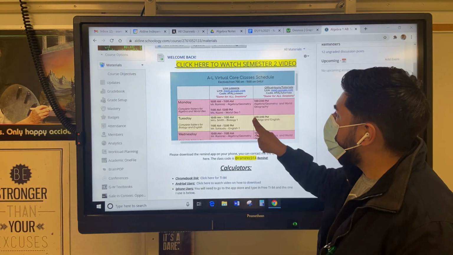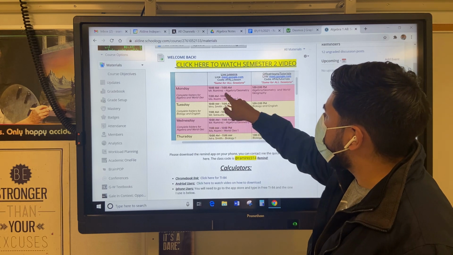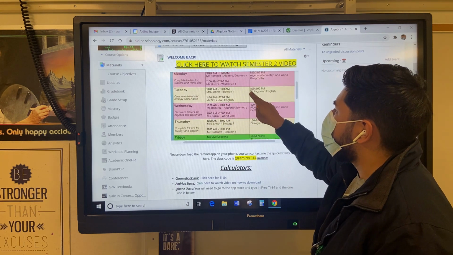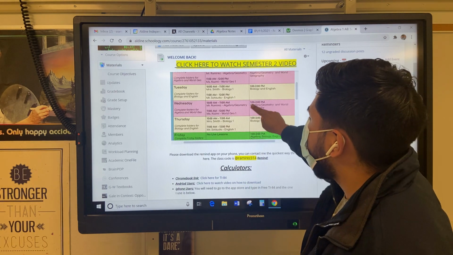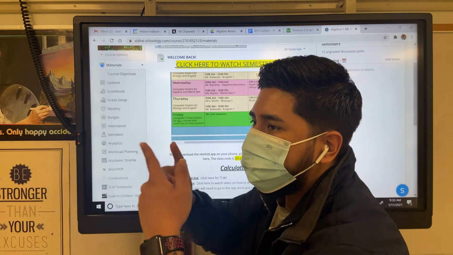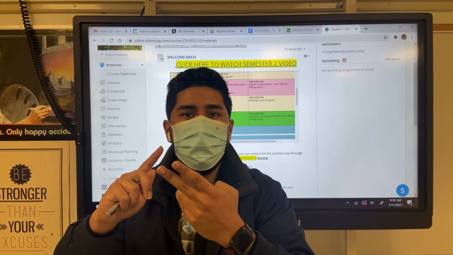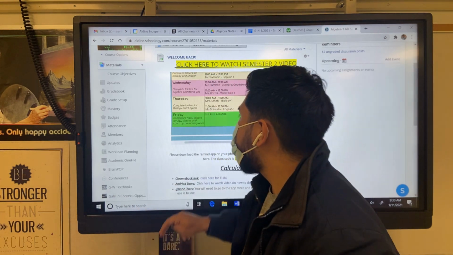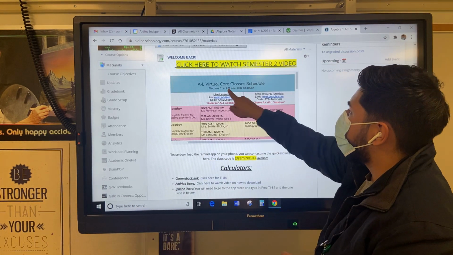We have a schedule where Mondays and Wednesdays you're going to be with algebra or world geography. Tuesdays and Thursdays, it's biology and English, and Friday is everybody. But what about your CTE class? What about your theater or band or your art class? All those classes, ladies and gentlemen, are going to be from 7 to 10.